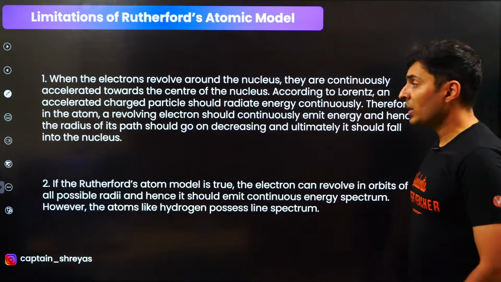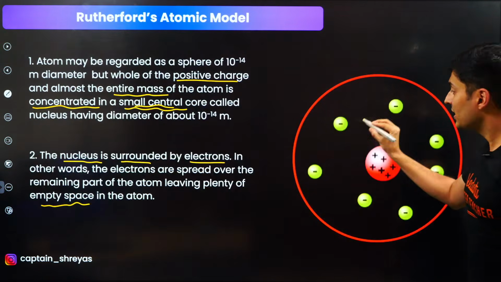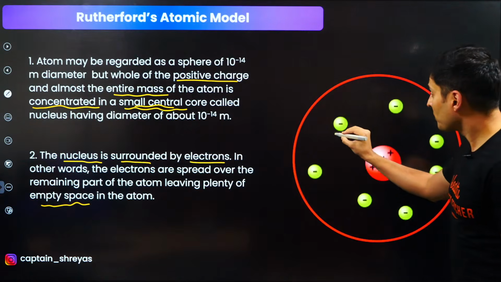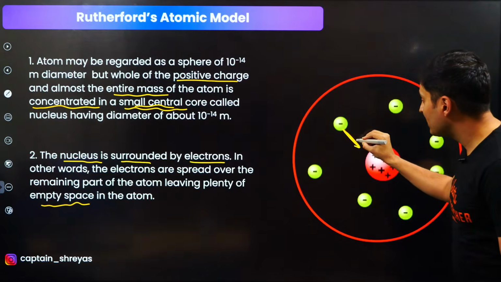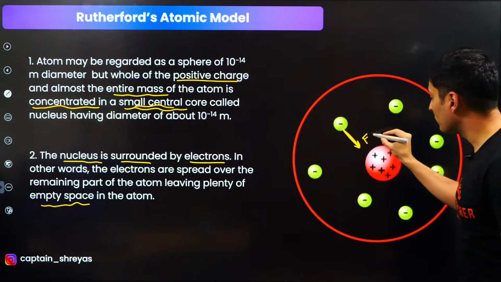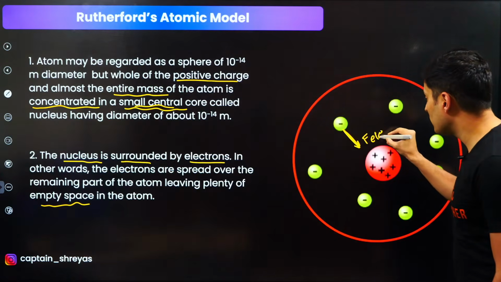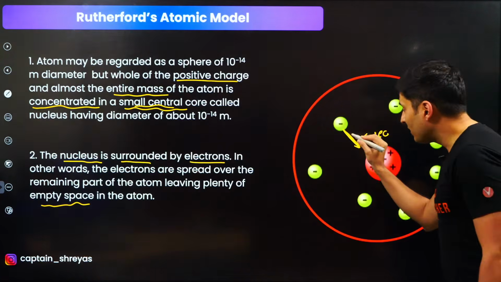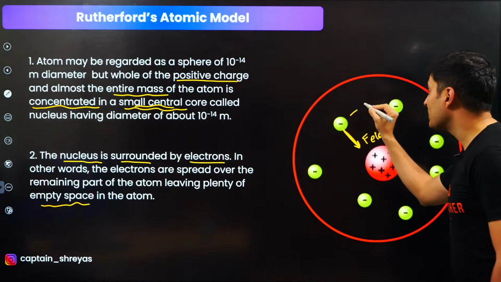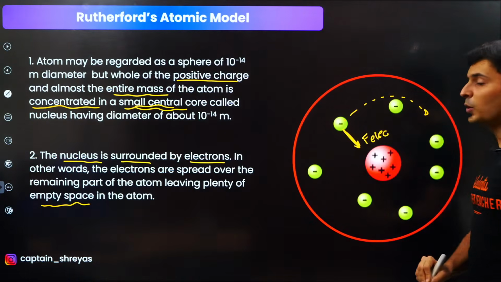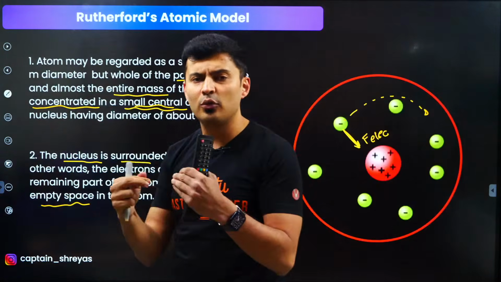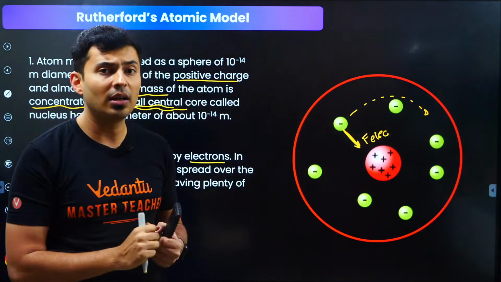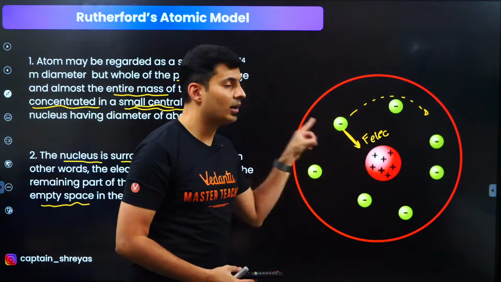Next important thing is that he also proposed that, although I have not written it down over here, these electrons revolve because of the electrostatic force, or the centripetal force. These electrons are able to revolve around the nucleus. Whenever things go round, there should be some force which provides the centripetal force. In this case, it's the electrical force.